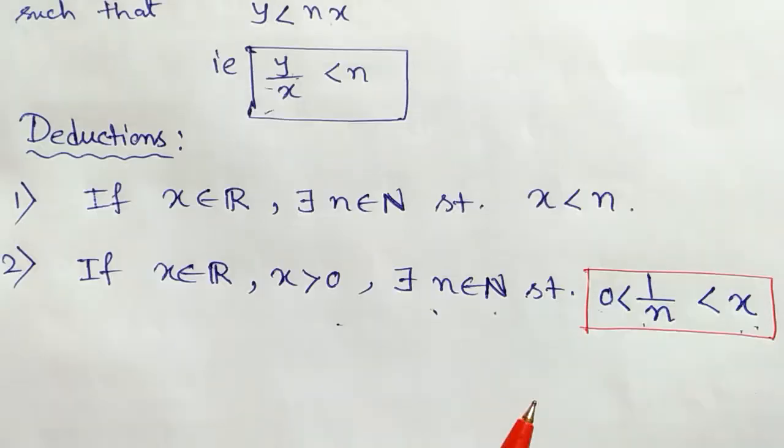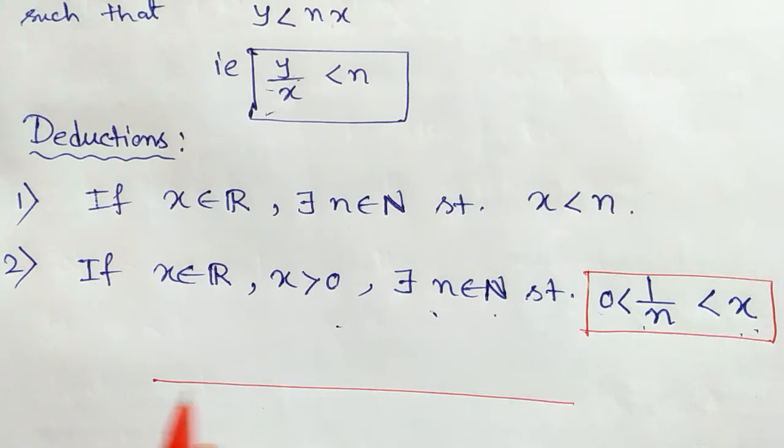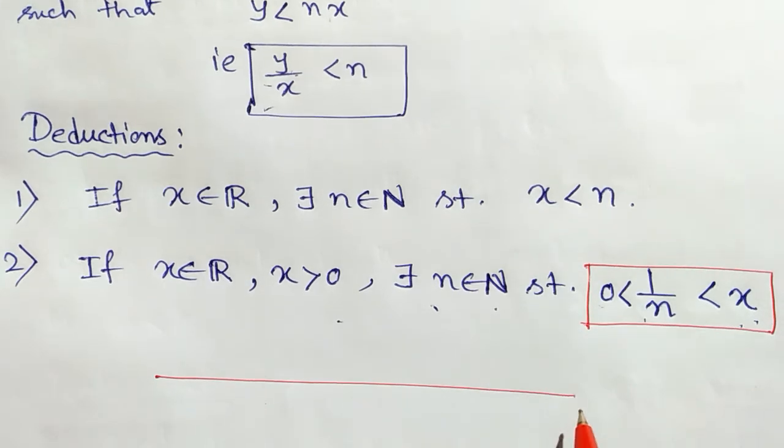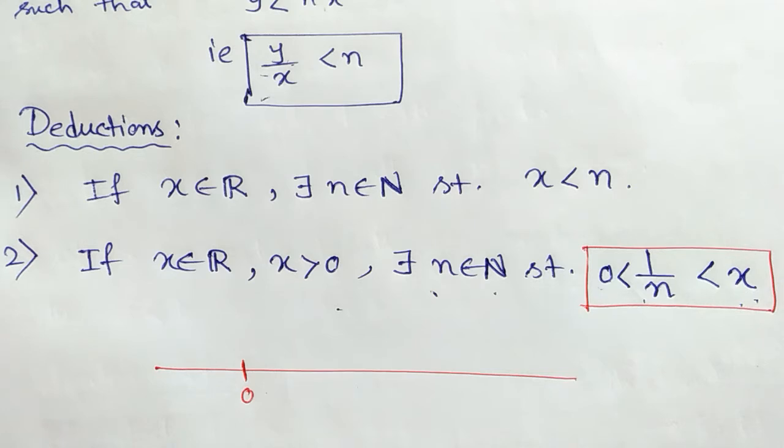So see, if I ask you, okay, I'm writing, this is the real line, and suppose this is 0, then I'm asking, find a positive real number next to 0.